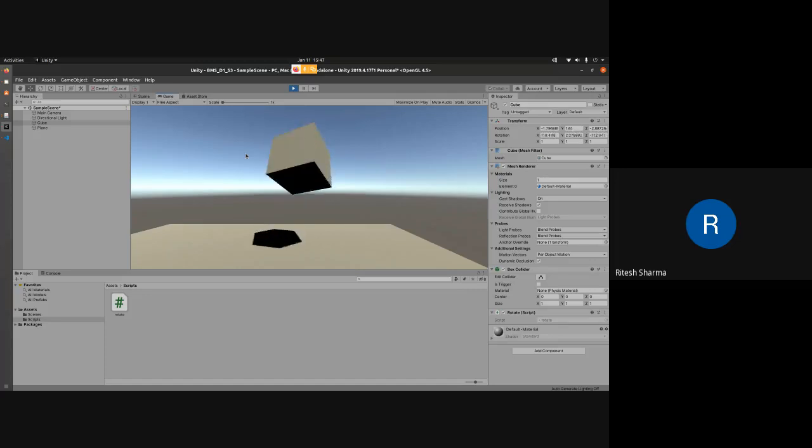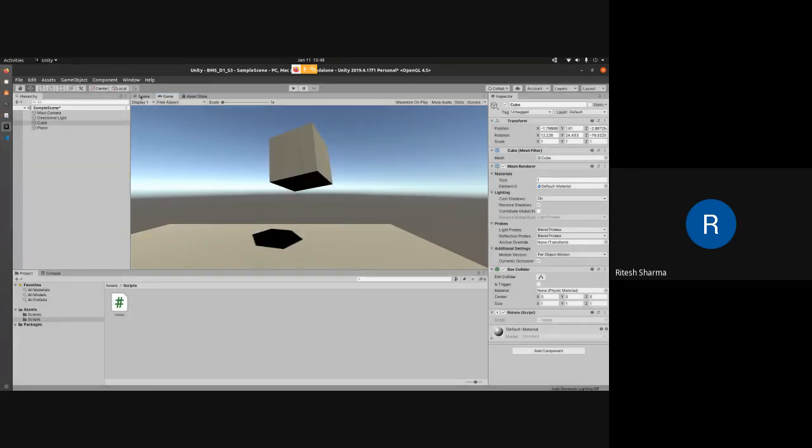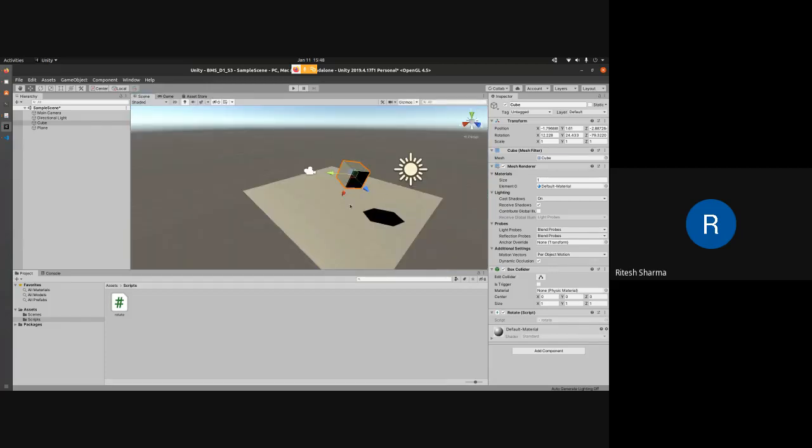So we can rotate it in any direction. Right now I've written the code to rotate it in the y-axis, but we can change that axis. We can make it x, y, z, whatever we want. So that sums up the first practical that we are doing.